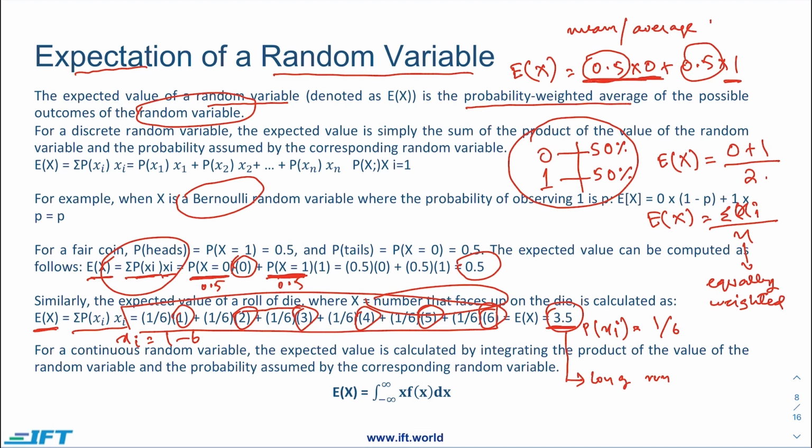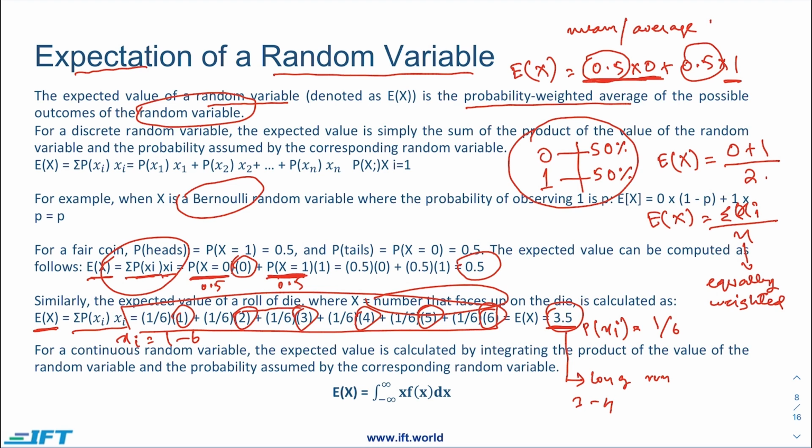So the number would be between 3 and 4, somewhere around that. That's the middle of that particular range. So this is how we calculate the expectation, or the average or mean, for a die.